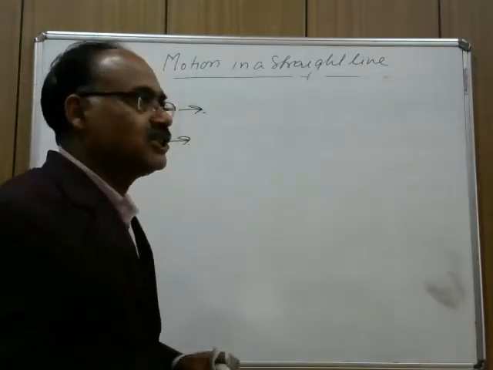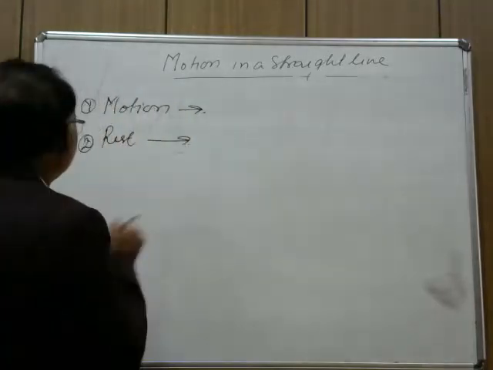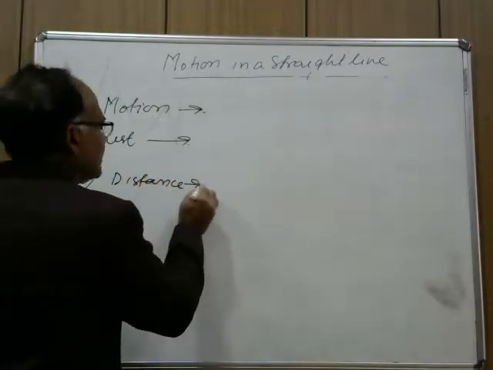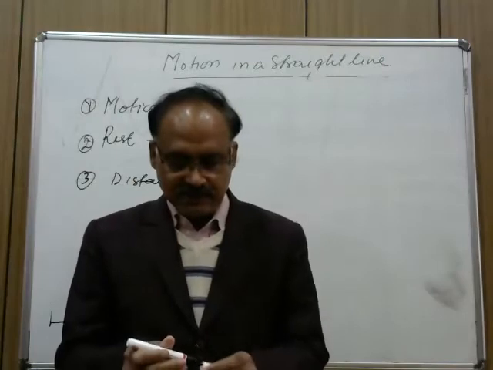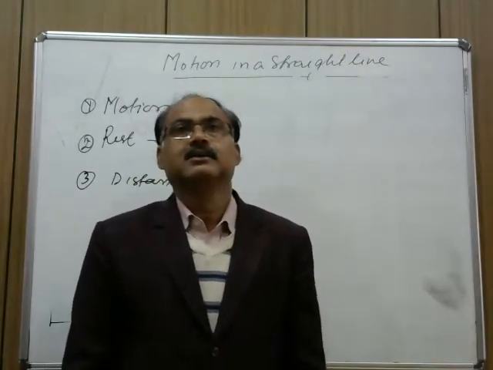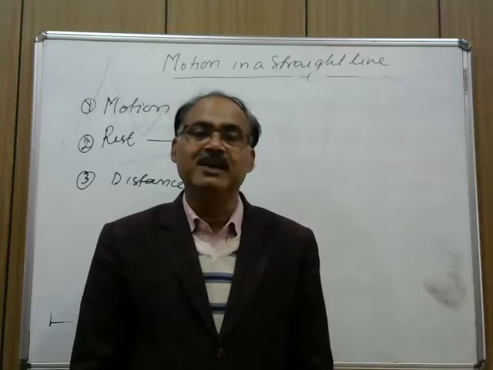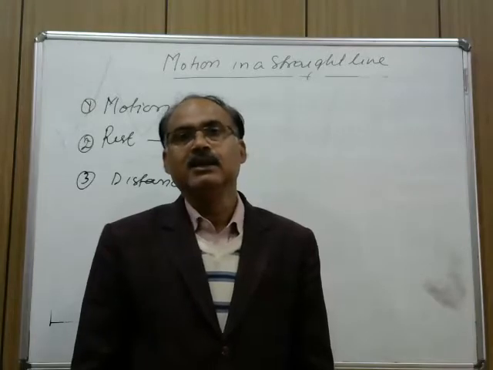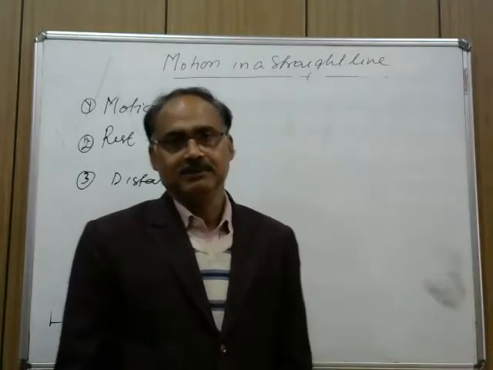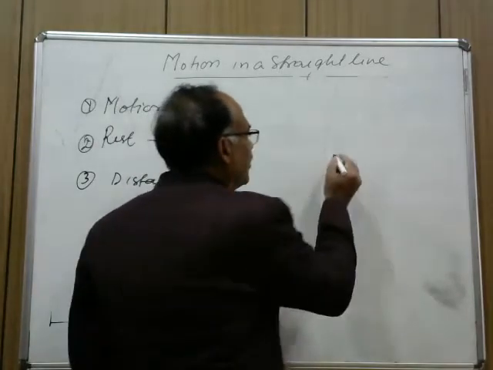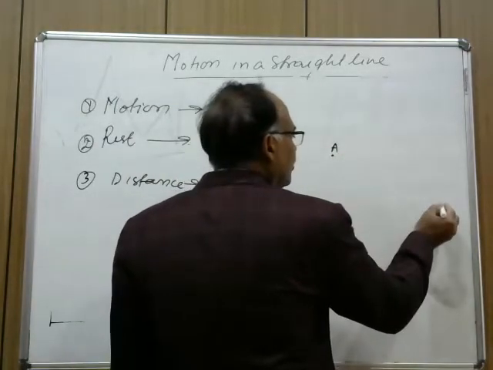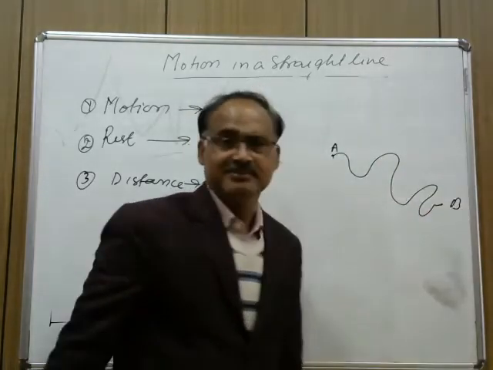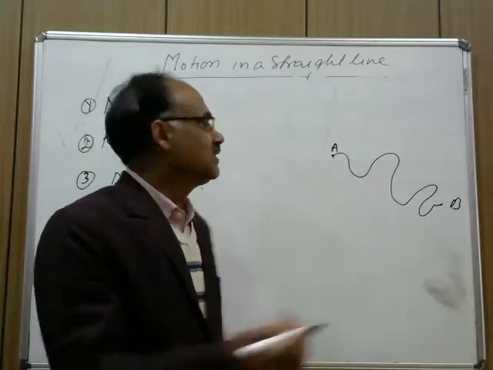Now the third thing which comes in motion in a straight line is distance. You have studied in class 9th what distance is. It is the total length of the path measured during the motion. If a body is here and it is moving to point B via this route, this can be a hill station road. This is not a straight road.